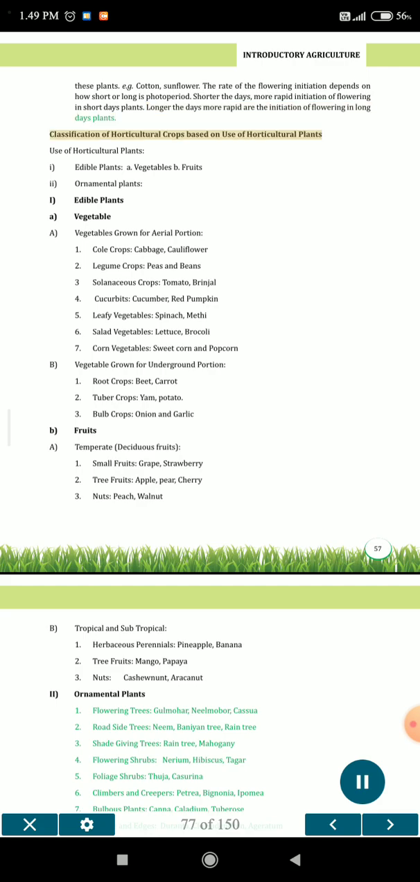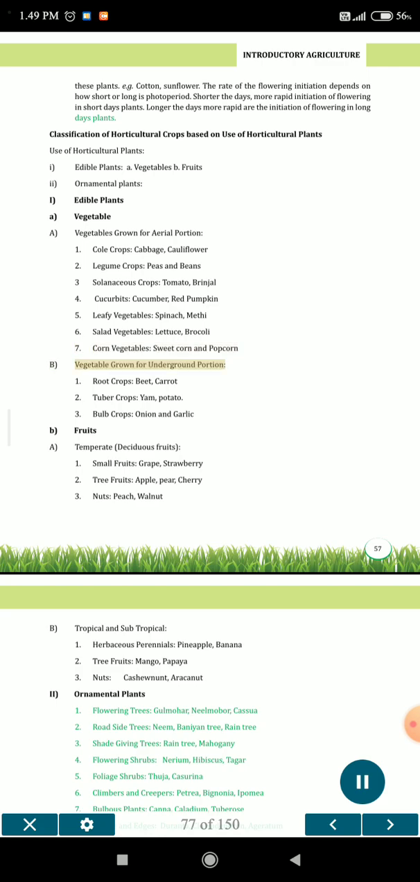Classification of horticultural crops based on use of horticultural plants. I. Edible plants: A. Vegetables, B. Fruits. II. Ornamental plants. Edible plants are vegetables. A. Vegetables grown for aerial portion. 1. Cole crops: cabbage, cauliflower. 2. Legume crops: peas and beans. 3. Solanaceous crops: tomato, brinjal. 4. Cucurbits: cucumber, red pumpkin. 5. Leafy vegetables: spinach, methi. 6. Salad vegetables: lettuce, broccoli. 7. Corn vegetables: sweet corn and popcorn.